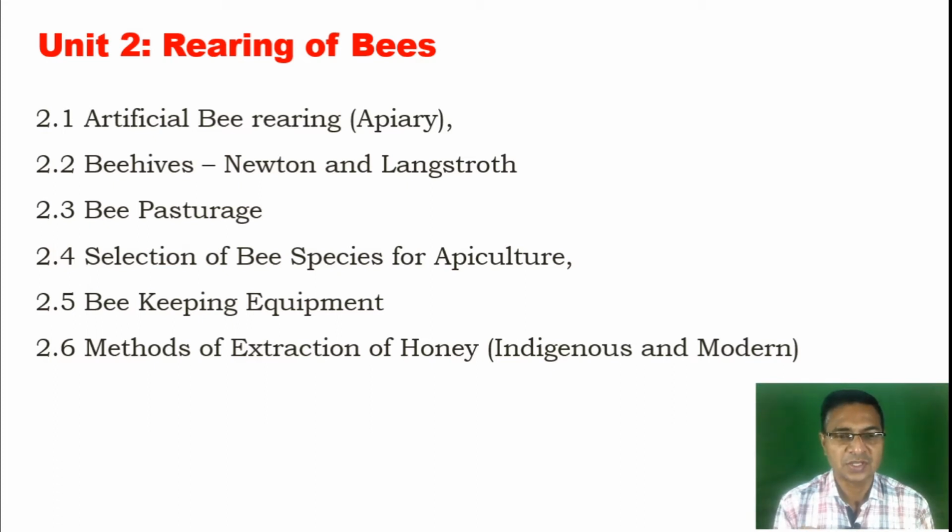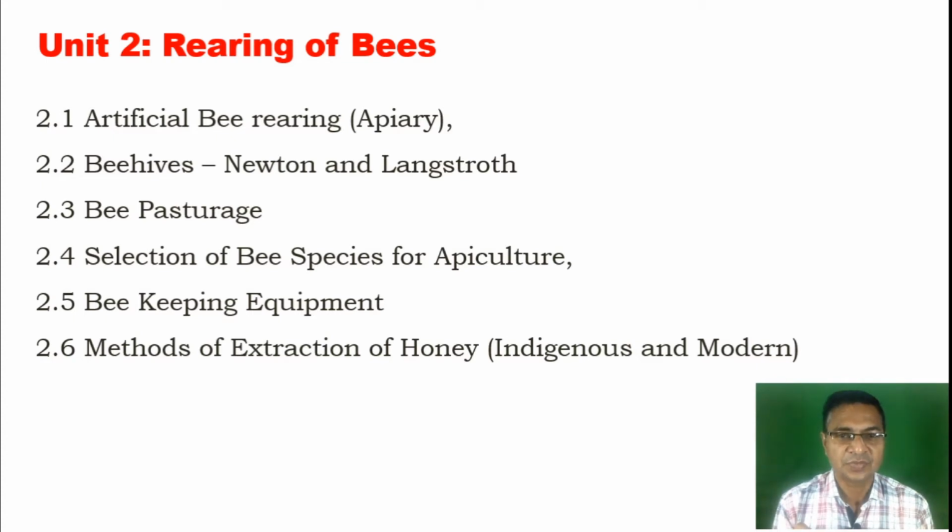Here we focus on certain points: artificial bee rearing, then the Newton and the Langstroth wooden hive where the bees are reared, bee pasturage or the bee flora. Next is the selection of the bee species for apiculture. Next is the beekeeping equipment for proper handling of the colonies, and the last part of the unit is the extraction of the honey, especially the indigenous and the modern methods.